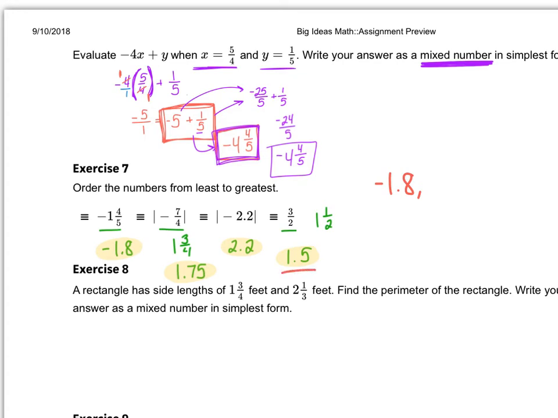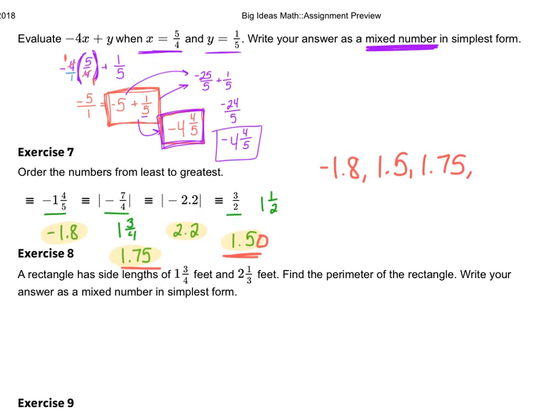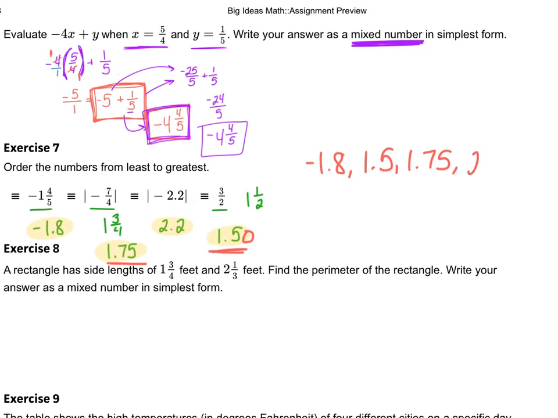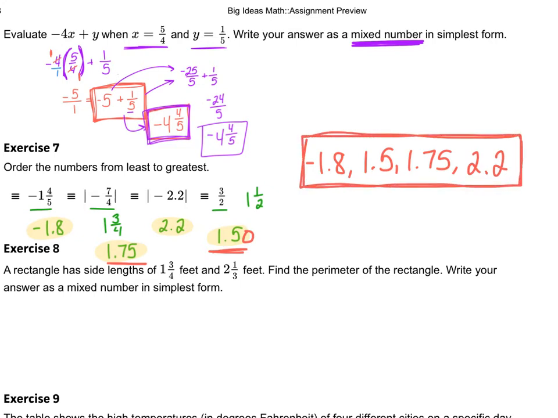After negative 1.8, they're all positive, and so I've got 1.75, 2.2, and 1.5. So it's really between these two. And I can go ahead and make this 1.50, so they both have 2 decimal places, and we can see 1.50 is a little bit smaller than 1.75. So 1.5, and then 1.75 would be the next one, and then 2.2 has to be my largest one. And so I could just leave them like this. They're arranged from least to greatest. Negative 1.8, positive 1.5, 1.75, and 2.2.